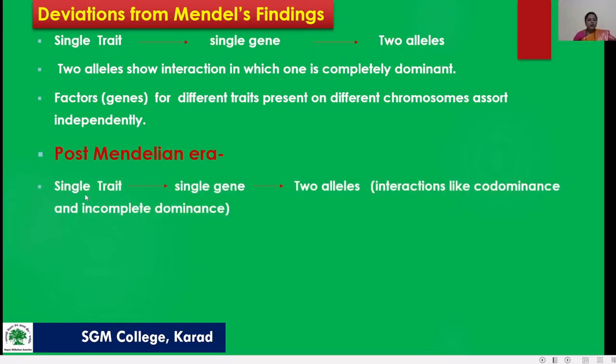All the scientists gave a single trait, single gene and two alleles, with interactions like codominance and incomplete dominance. Means single trait, single gene, with two alleles.